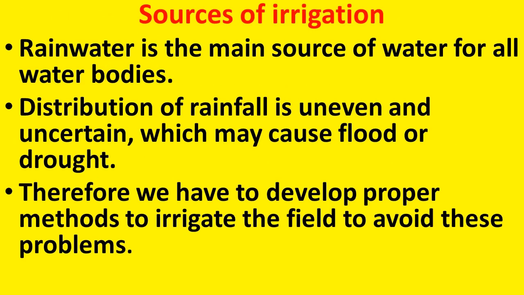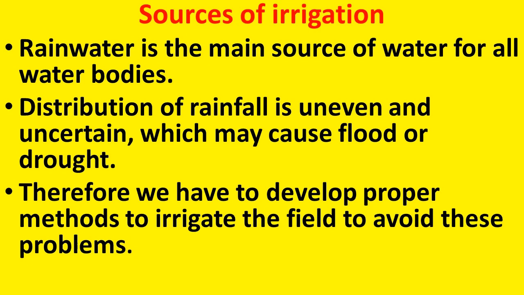Now we will discuss the sources of irrigation. Rainwater is the main source of water for all water bodies. You know very well that rain is the main source of water to fill all water bodies. The distribution of rainfall is uneven and uncertain, which may cause flood or drought. The distribution of rainfall is not equal everywhere.